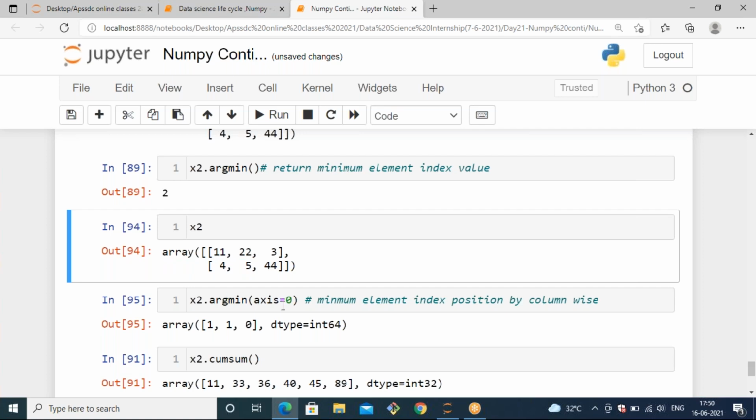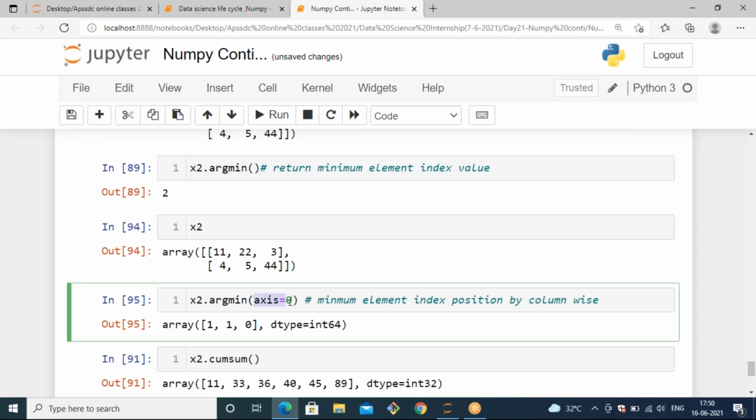That's why when you pass argmin with axis equals 0, it generates the minimum elements with respect to column. By default, if you don't mention anything, it will not take any axis. If you want to access the minimum or maximum values with respect to axes, you can mention the axis here. Axis equals 0 points to the column, axis equals 1 points to the rows.